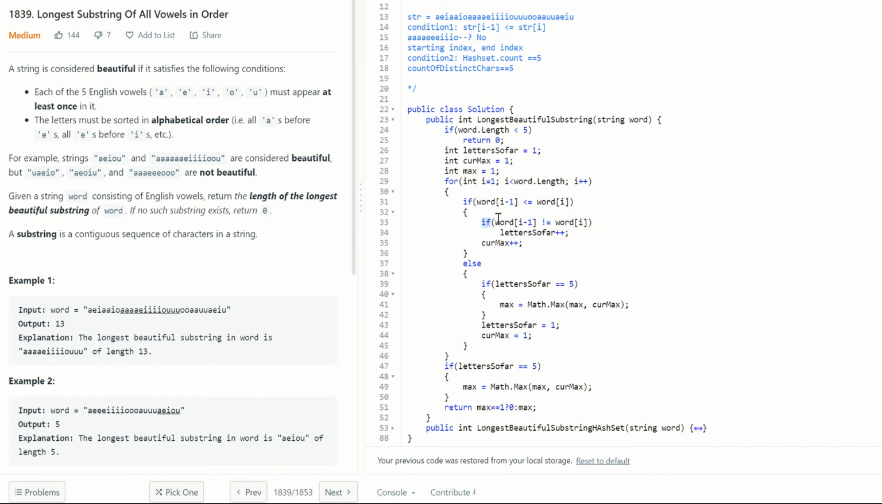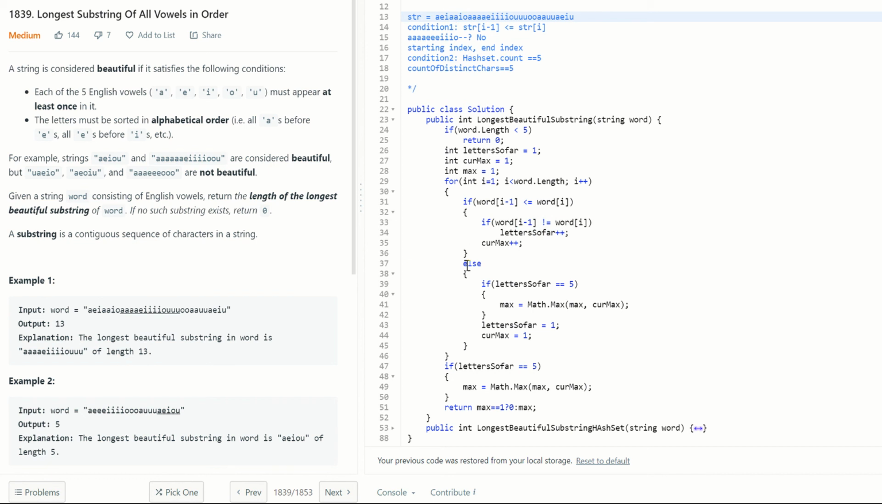And if the characters are not equal, then we increment the distinct letters so far by 1, and we increment the current max, basically the length of the current sliding window. And if it is not, so if you see a character, let's say in this example, after A, you saw I.